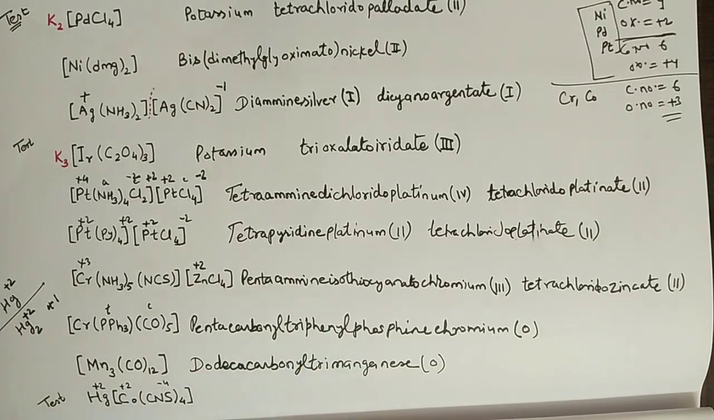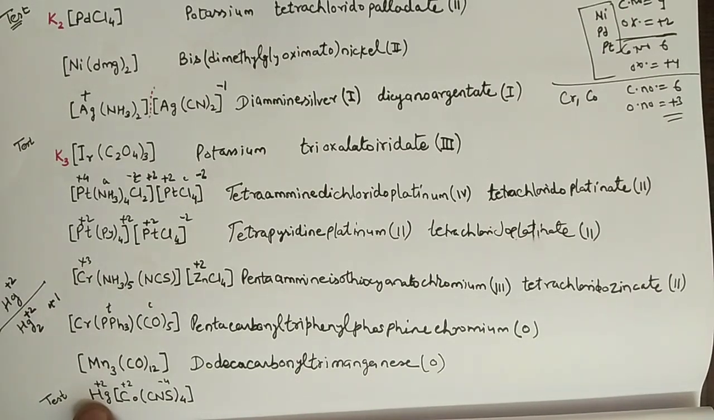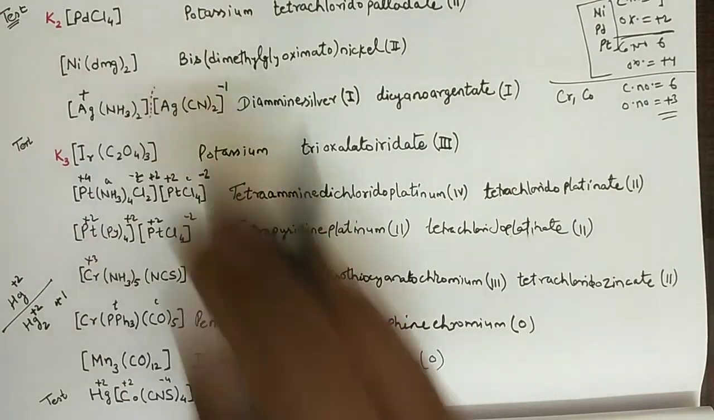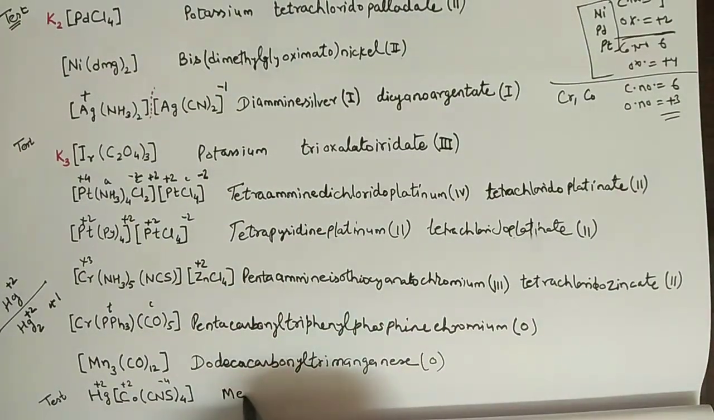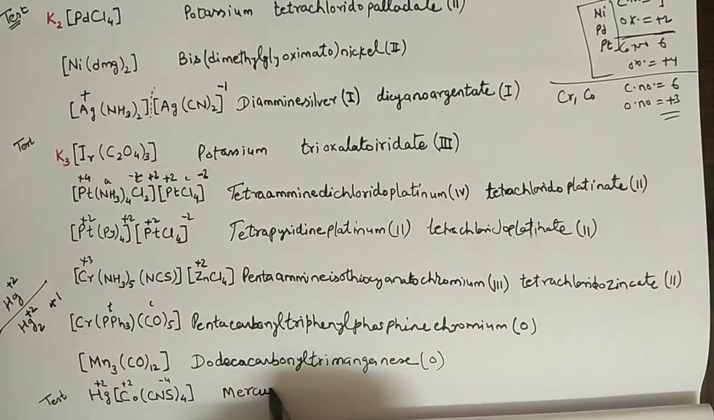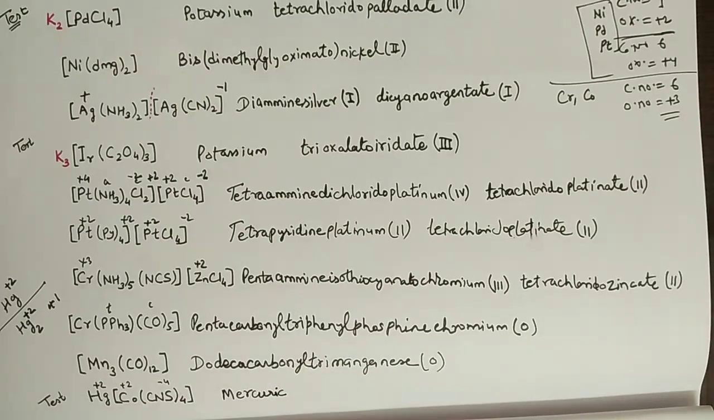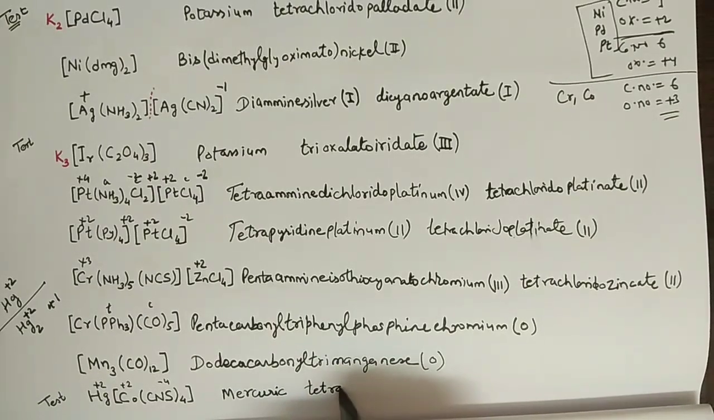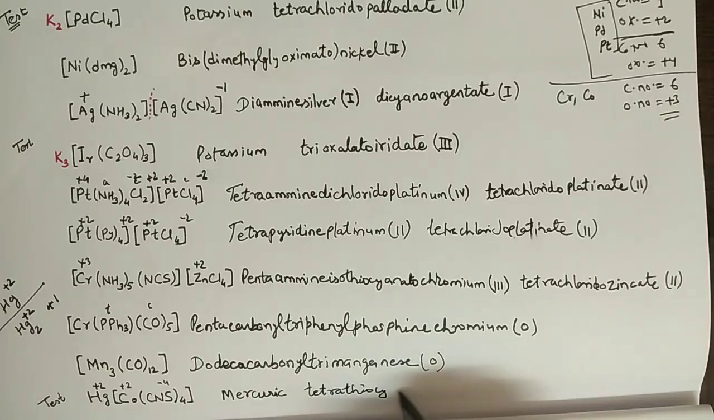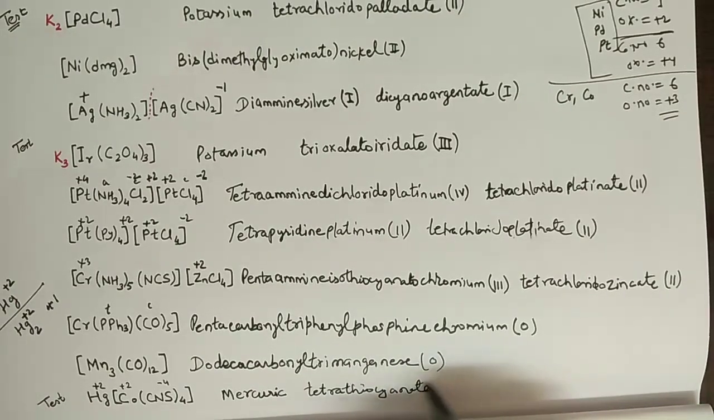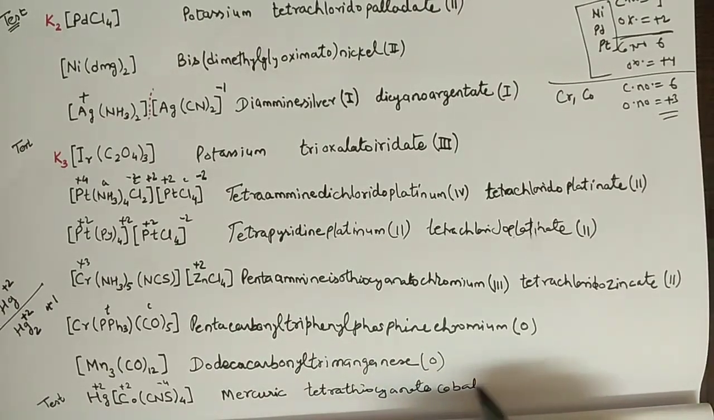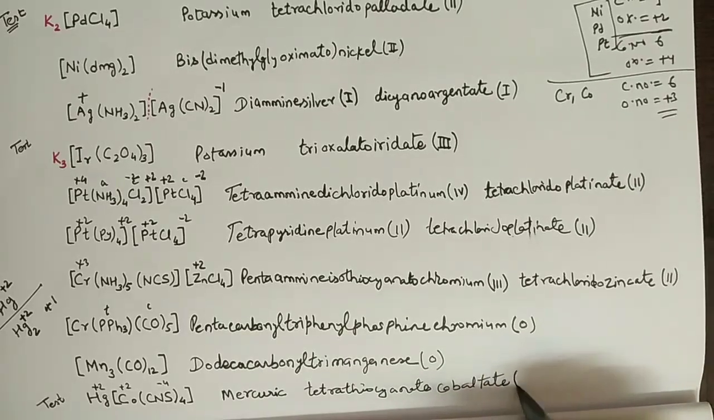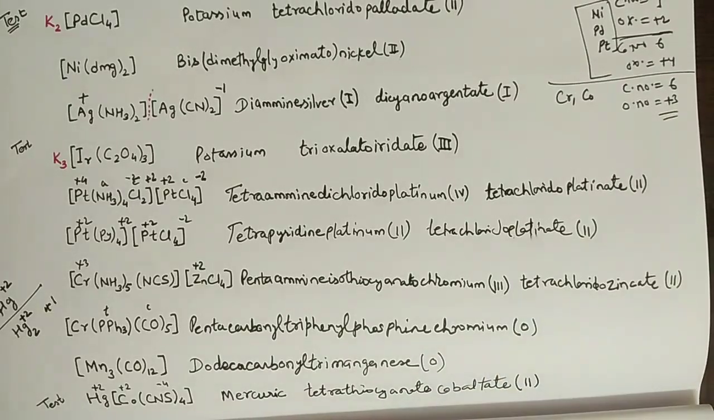Alright, now let us write down very clearly. I cannot write it mercury, just like potassium. I have to write it mercuric, and then gap, then tetra, thio, cyanato, cobaltate with 2 its oxidation number.